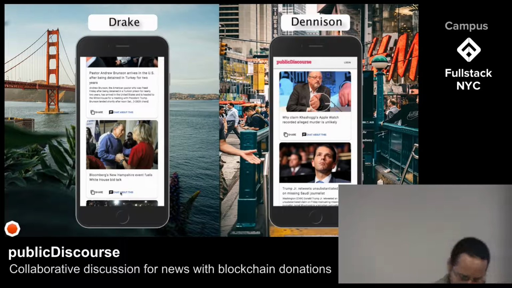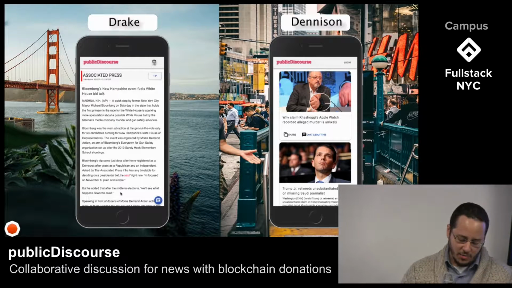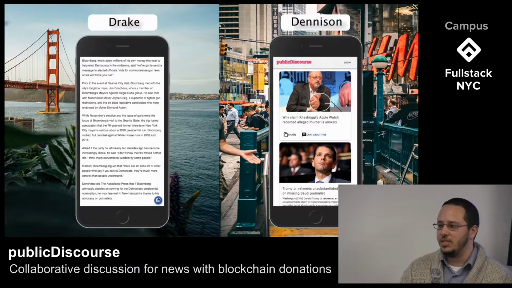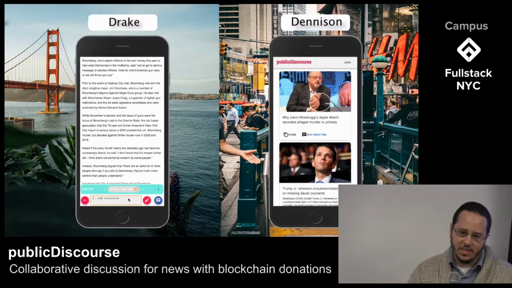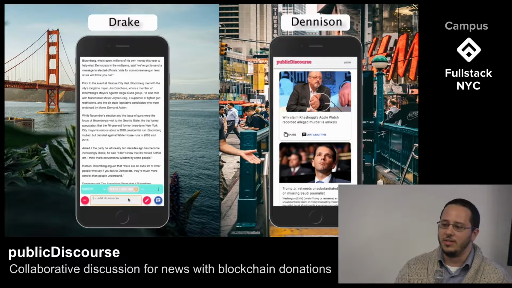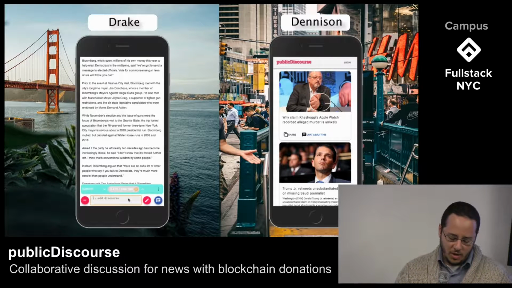Thank you. Drake looks at the available articles and enters a discourse. Each article is rendered in a lightweight view with limited styling in order to provide a consistent view across publishers or sources. To achieve this, Public Discourse utilizes the Node Readability library, which presents a stripped-down view of the articles, removing all unnecessary elements and returning a simplified view for the user. After reading the article, Drake opens the chat and begins the discussion.